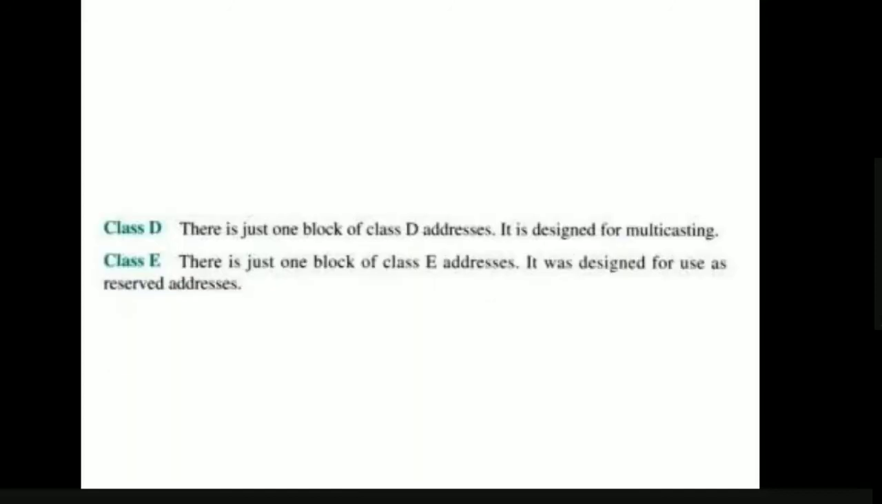Now coming to class D, we have only one block of class D addresses. There is no difference between net ID and host ID. Class D is used for multicasting purposes, and class E is also only one block. It is used for reserved addresses.